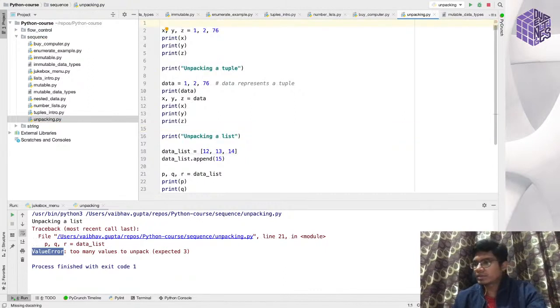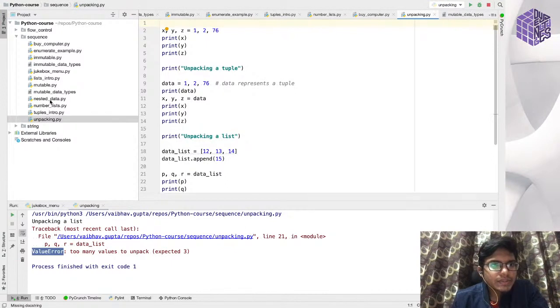Okay, anyone has any questions? Okay, so no one has any question till now. Okay, so here I've covered unpacking of the list.